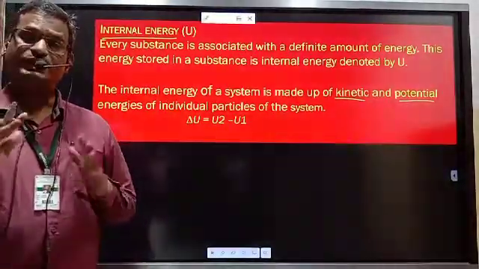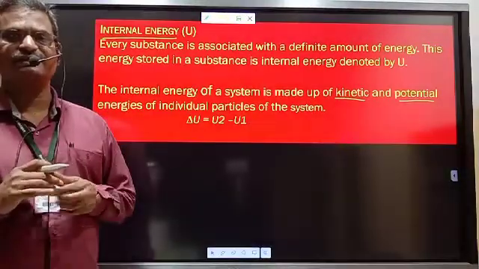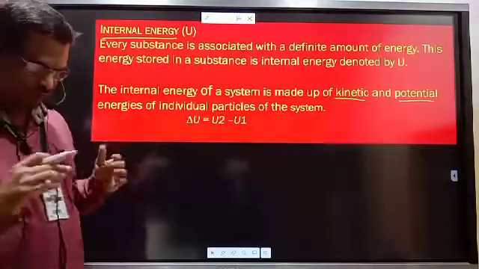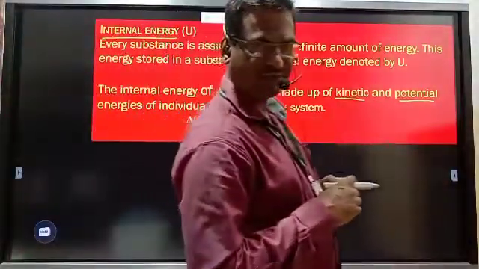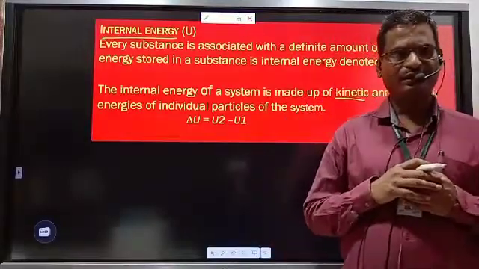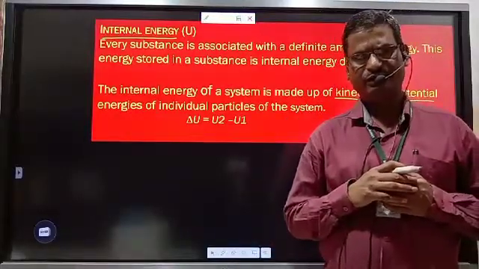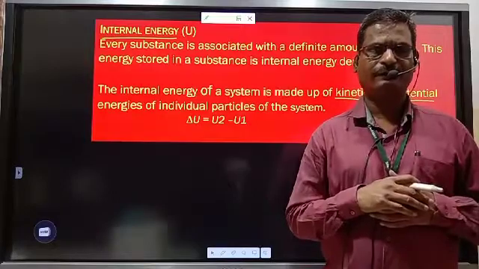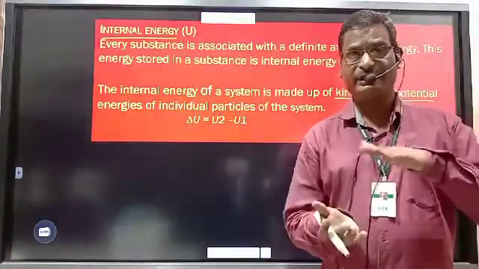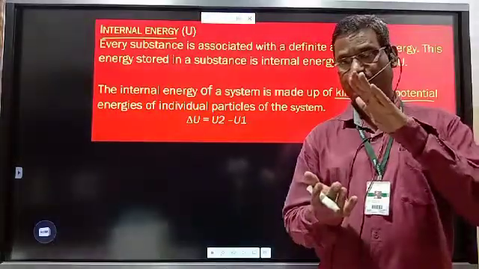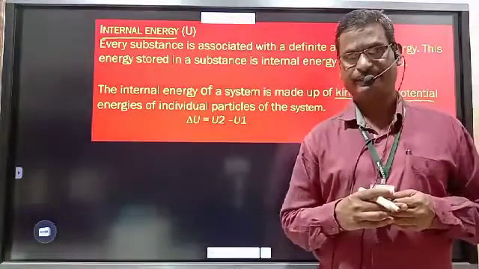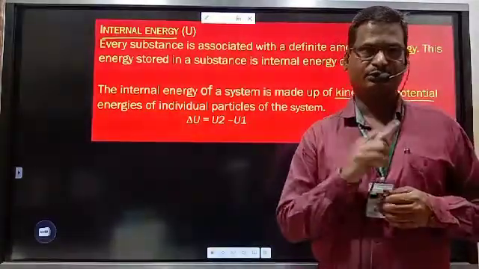How change in internal energy takes place in the system is the important point here. How does the internal energy of a system increase or decrease? We have seen while studying work done that whenever compression takes place, whenever the volume of the system decreases, it is known as positive work.